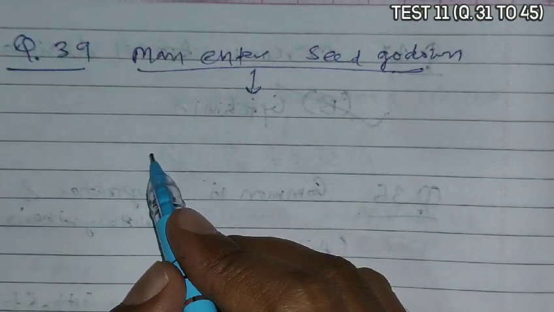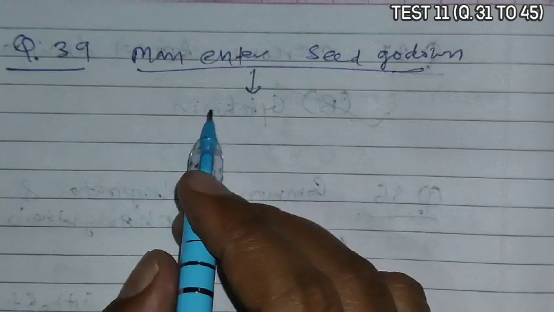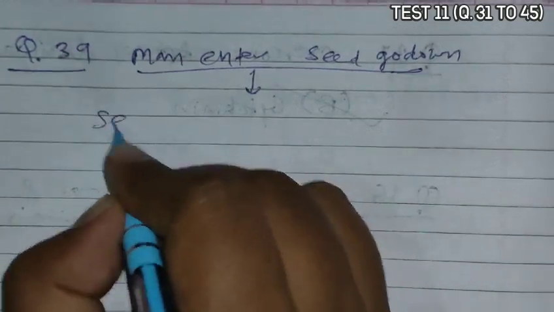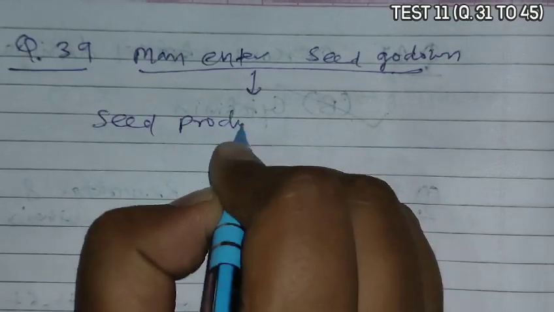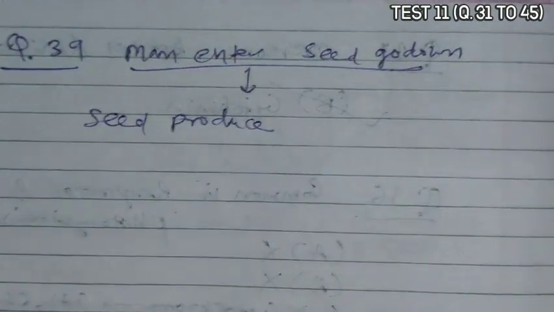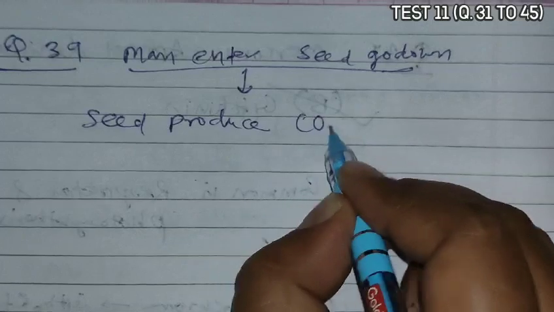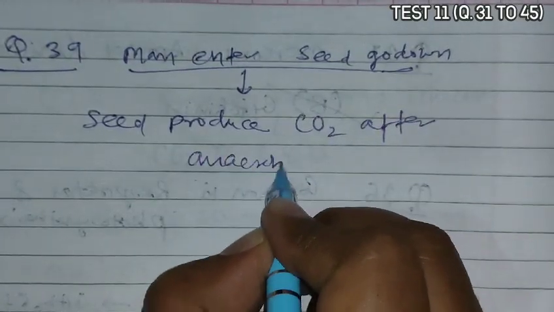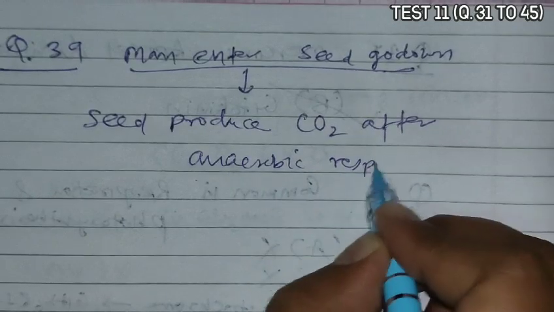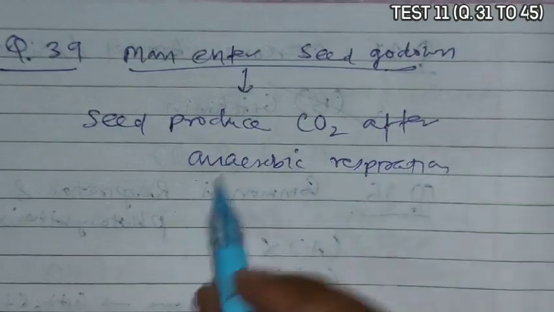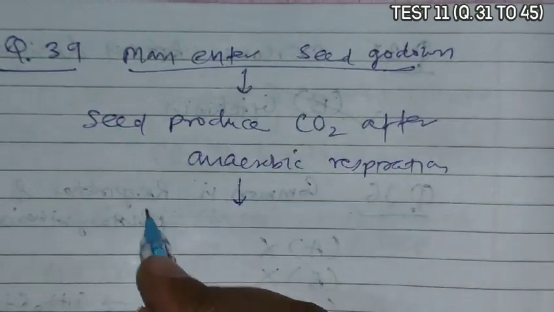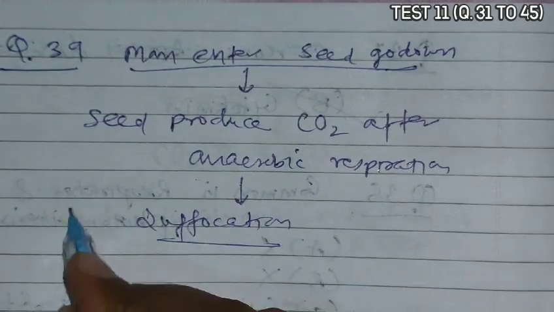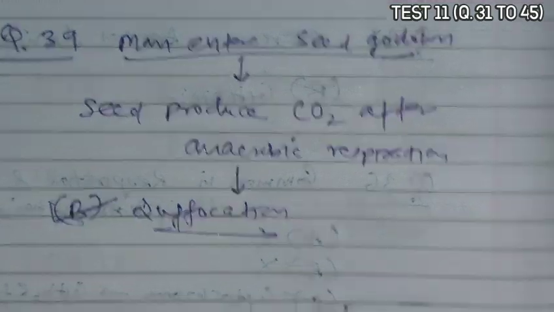The stored seeds produce CO2 after anaerobic respiration. So this seed godown is rich in CO2, so it leads to suffocation. So B is the correct answer.